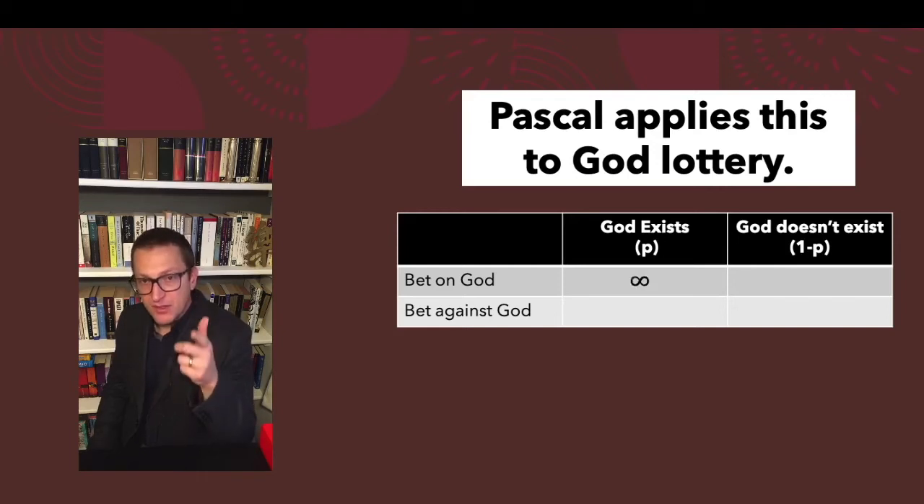Well, if you bet on God and God exists, and P here refers to the probability that God exists. Pascal is assuming that there's some non-zero chance that God exists. We cannot know with absolute certainty that God does not exist. So he says, if you bet on God and God exists, then your payoff is infinite. That symbol represents infinity. You get an infinite payoff.